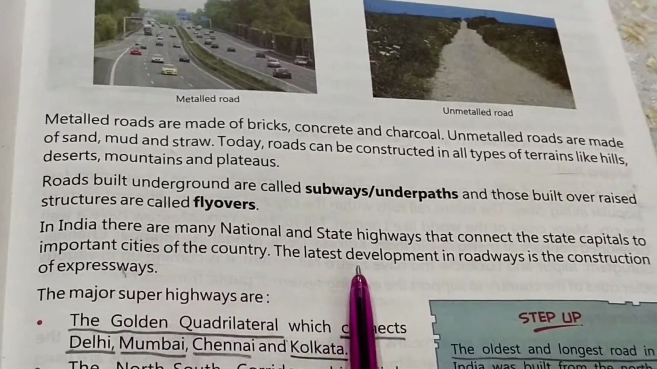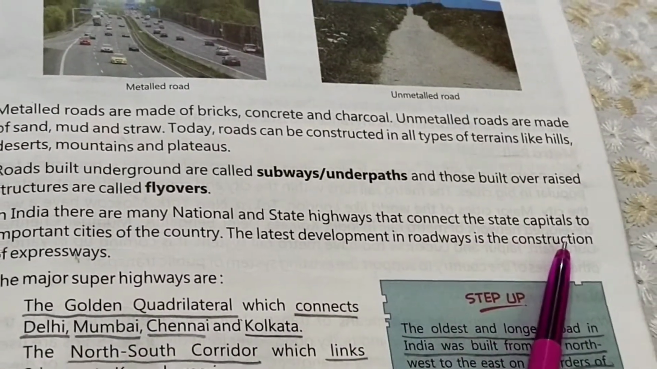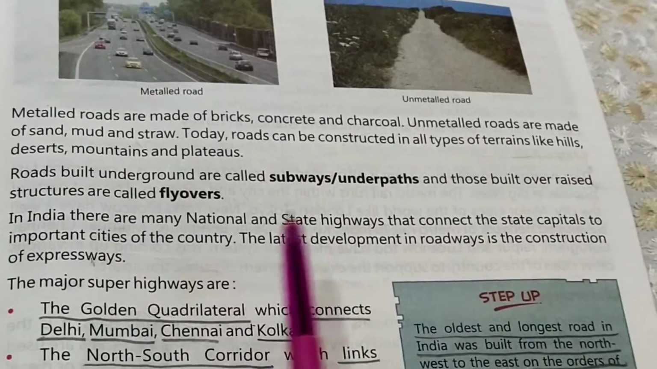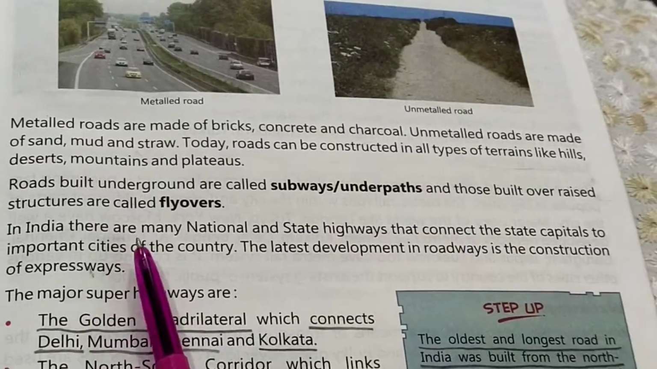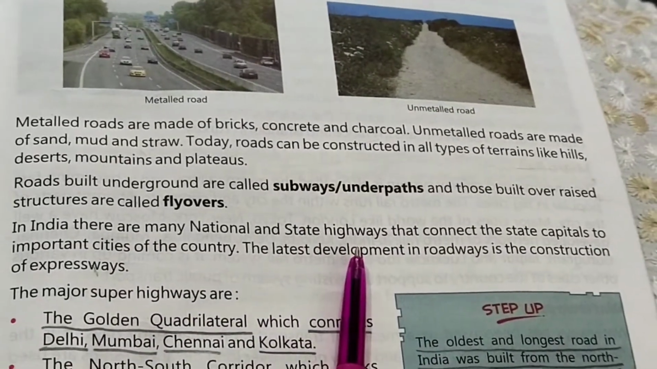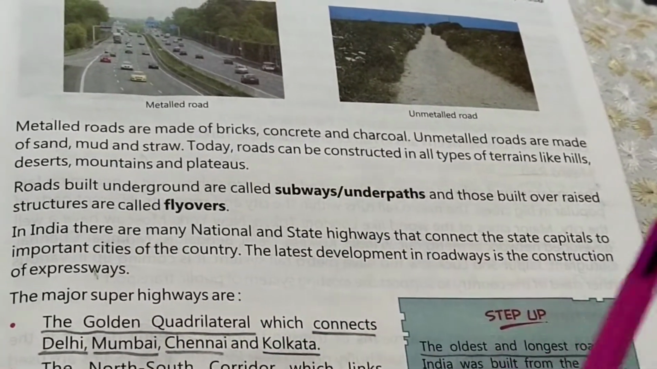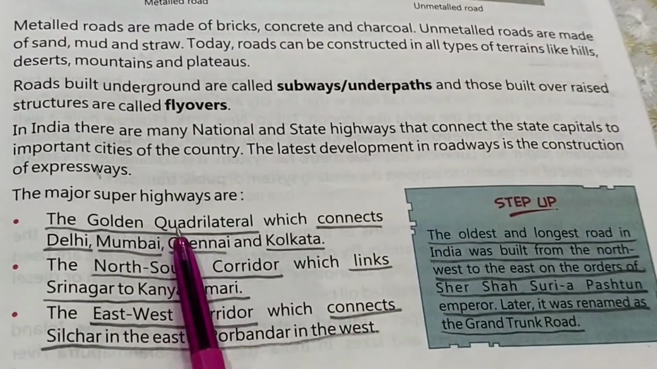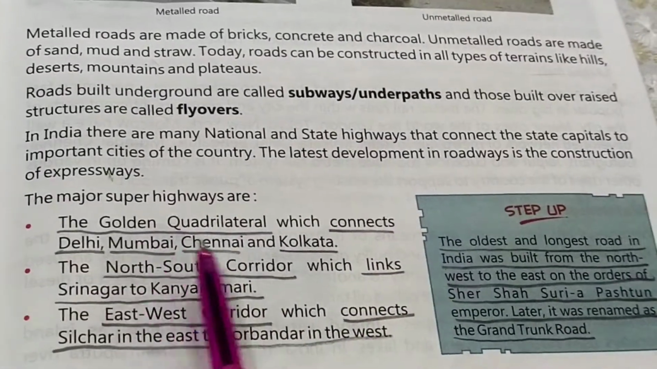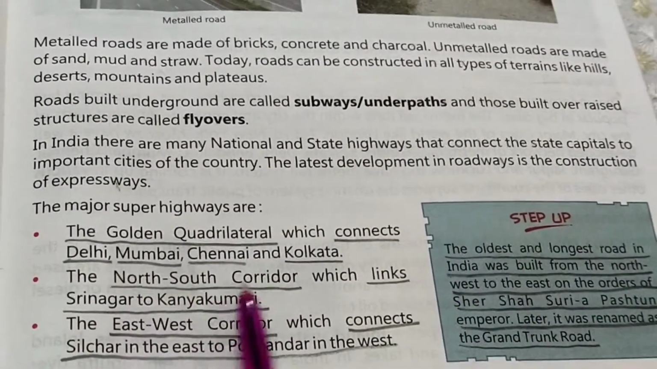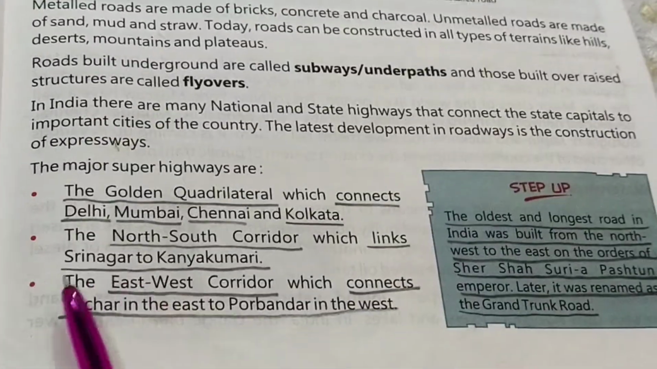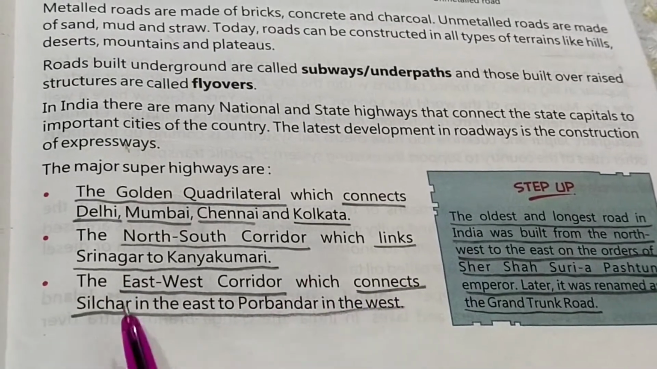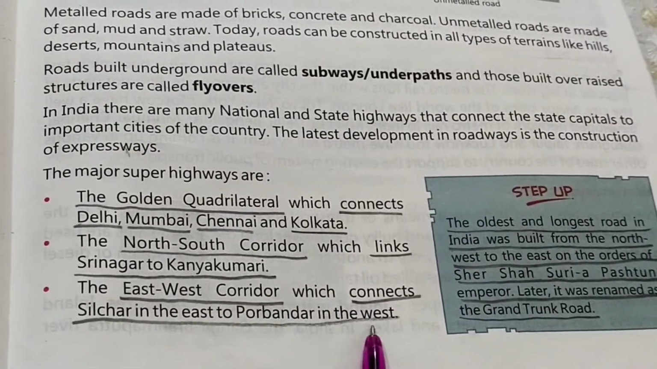In India, there are many national and state highways that connect the state capitals to the important cities of the country. The latest development in roadways is the construction of expressways. Major super highways are the Golden Quadrilateral, which connects Delhi, Mumbai, Chennai, and Kolkata. The North South Corridor connects Srinagar to Kanyakumari. Then there is the East West Corridor, which connects Silchar in the east to Porbandar in the west.